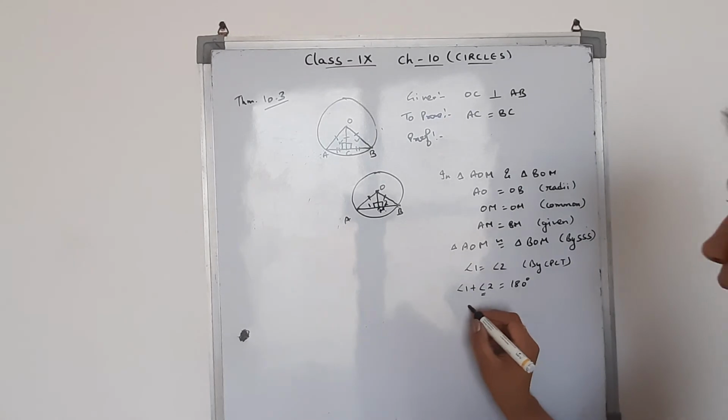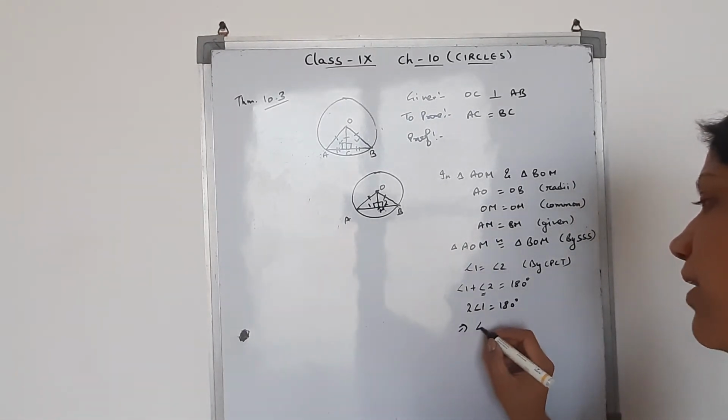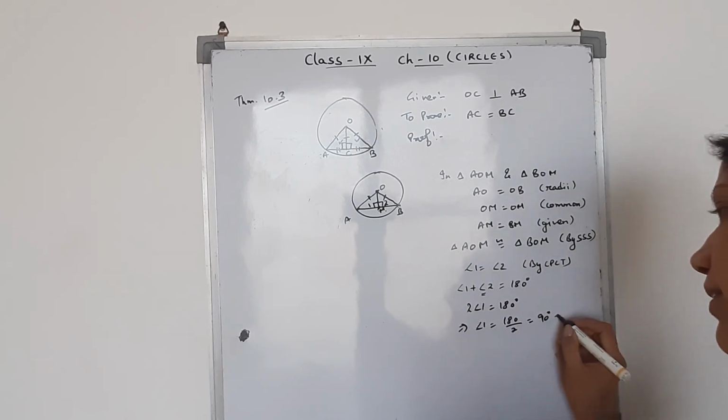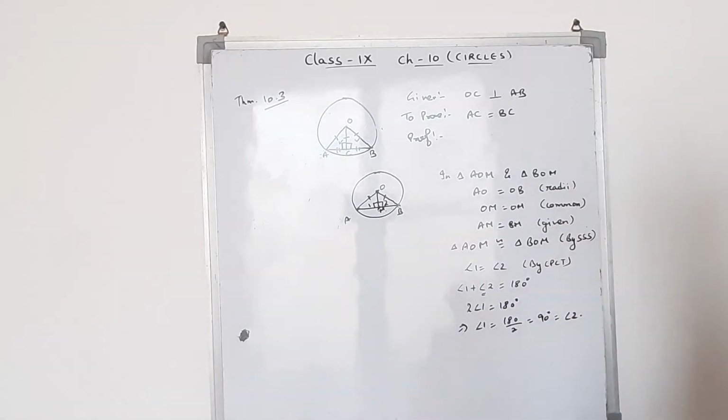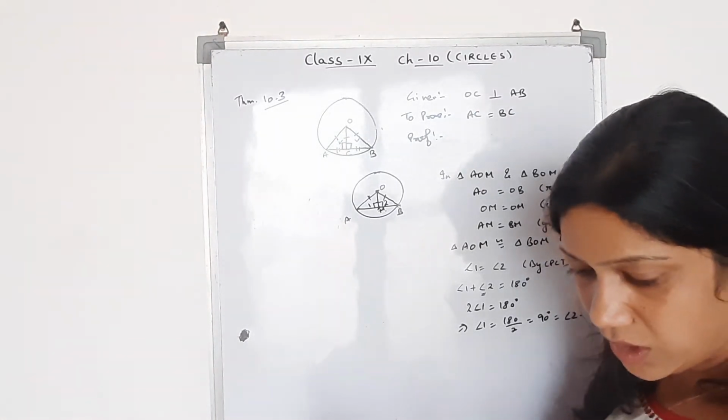So twice of angle 1 is equal to 180. It implies angle 1 is equal to 180 upon 2, 90 degrees. And angle 1 and angle 2 are equal to each other, both of 90 degrees. This was the proof.